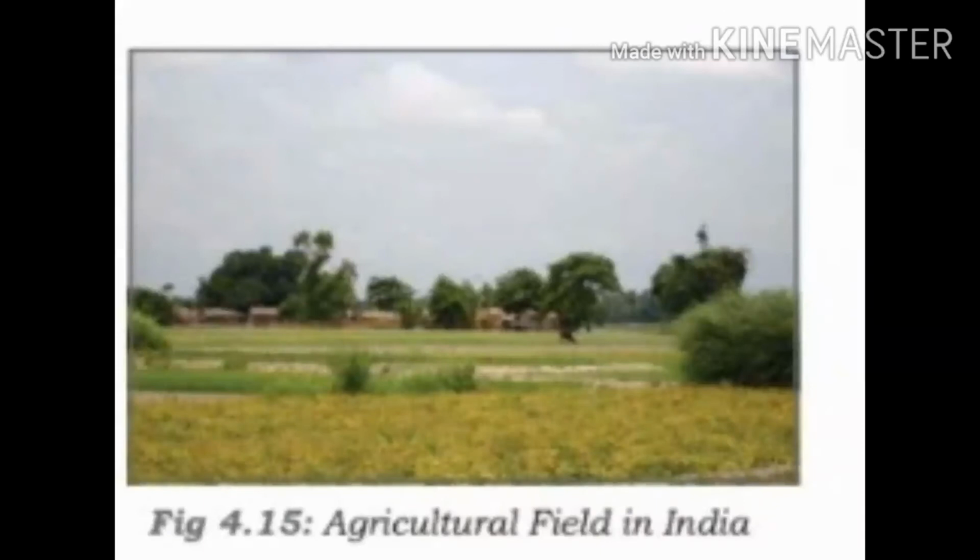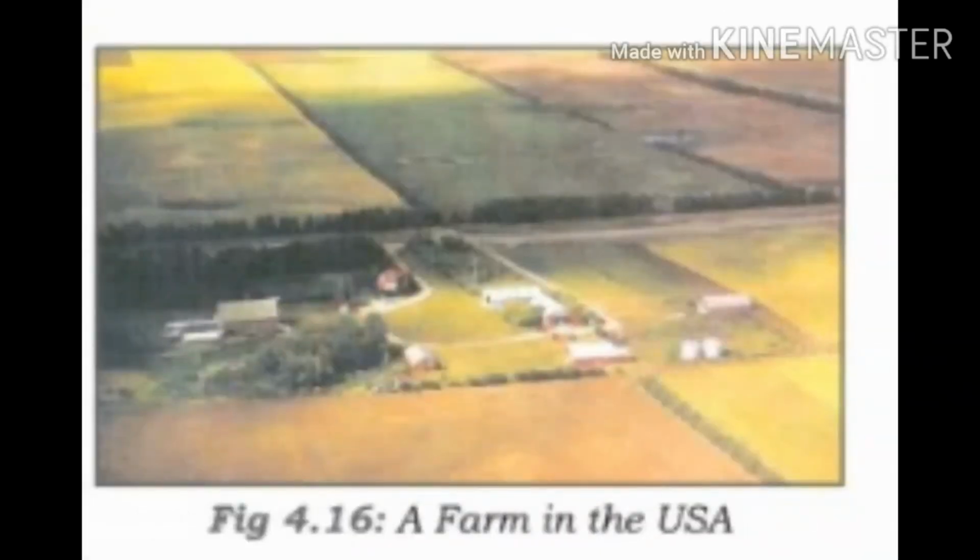Okay children, next we'll discuss farming in USA. The average size of the farm is very large, then farming is mostly extensive in nature. Then most of the activities are done using machines. Production is done on a large scale and the farmers earn huge profits.